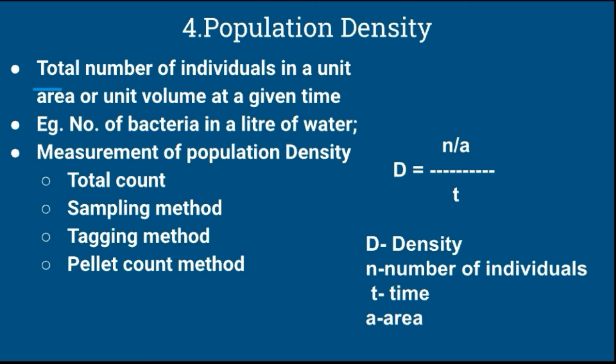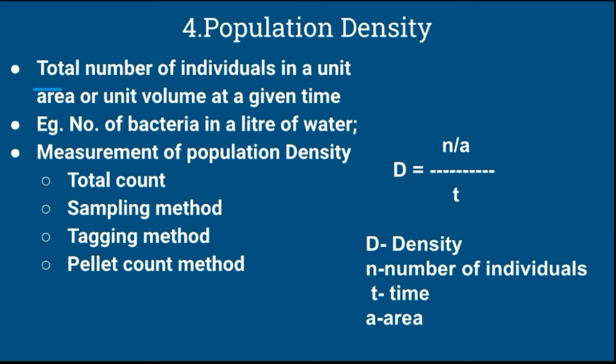For example, the number of bacteria in a liter of water, the number of plants per acre of land, as well as the number of people per square kilometer, and so on.